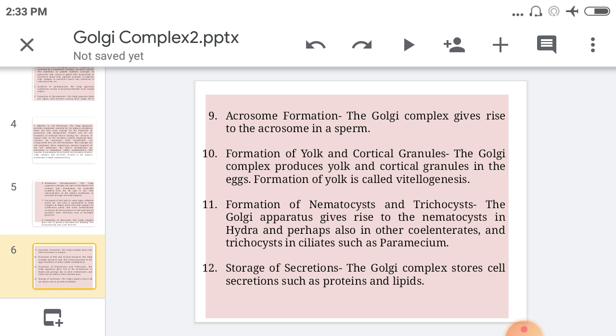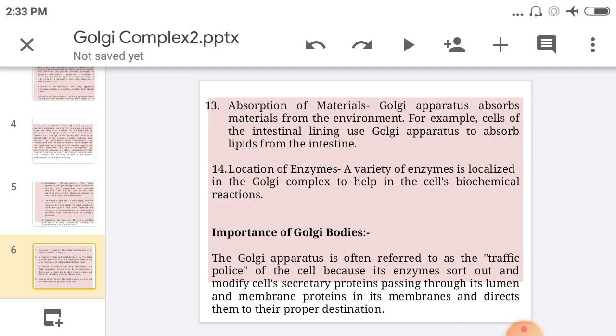Then the formation of nematocyst and trichocyst. The Golgi complex gives rise to the nematocyst in Hydra and perhaps also in other coelenterates, and trichocyst in ciliates such as Paramoecium. That's why they are involved in the formation of nematocyst and trichocyst. Then the next function is the storage of secretion. Very important function. The Golgi complex stores cell secretions such as proteins and lipids.